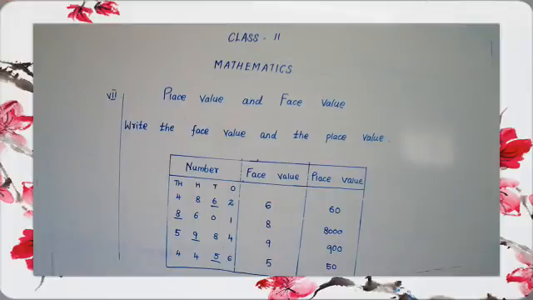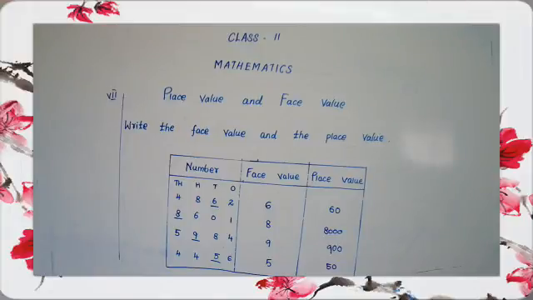See the A question, which number is underlined? 2. Yes, okay. So the face value, you have to write 2. The face value is 2. Then find the place value. 2 is in which place? 1's place. So we have to multiply by 1. 1 times 2 is 2. Yes. Then see the second one, B question.